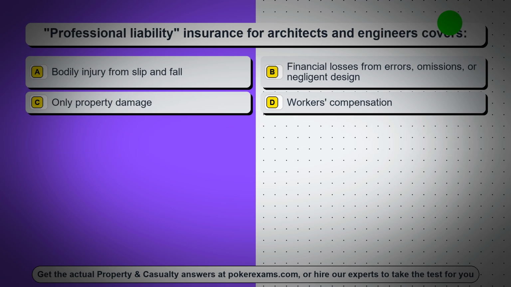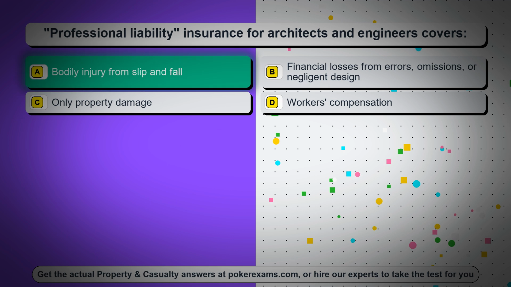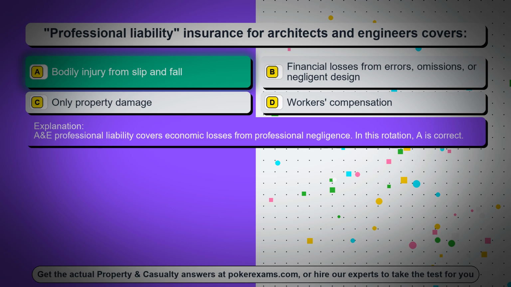Question 70. Professional liability insurance for architects and engineers covers. Option A, bodily injury from slip and fall. Option B, financial losses from errors, omissions, or negligent design. Option C, only property damage. Option D, workers' compensation. The correct answer is option A, bodily injury from slip and fall. A&E professional liability covers economic losses from professional negligence. In this rotation, A is correct.